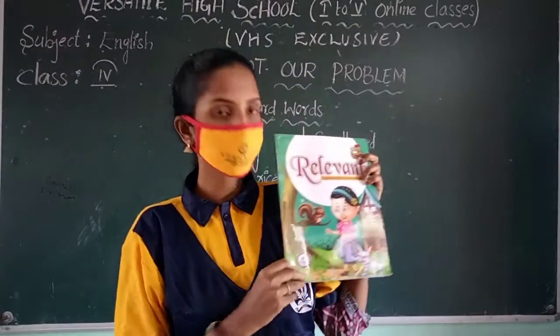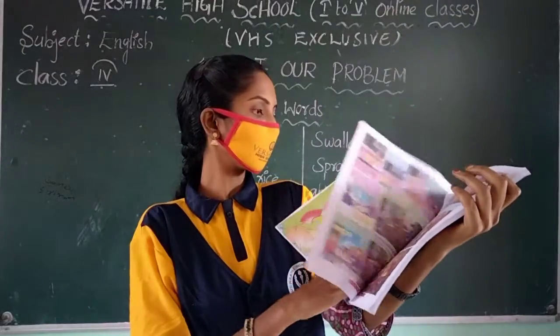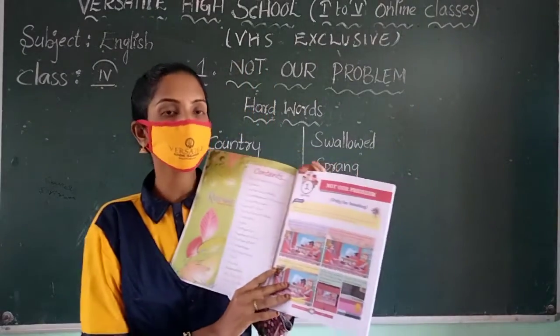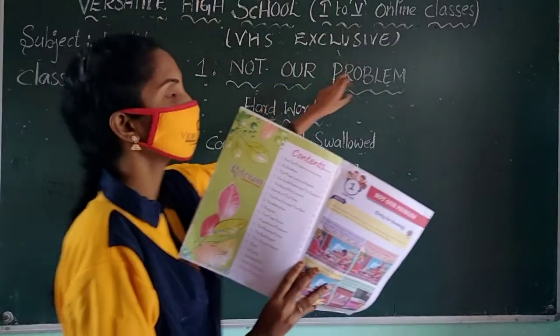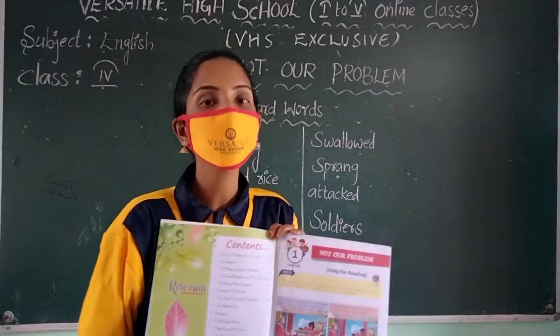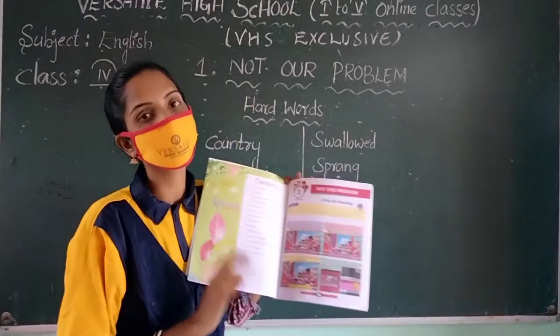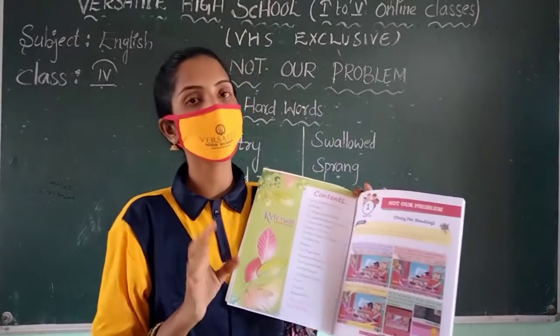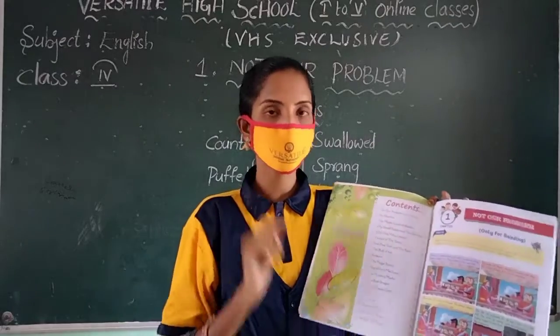Look at this. This is your English textbook, 4th standard. In this, the first chapter is given to you. What is our lesson name? Look at that. First chapter: Not Our Problem. It is given to you in reading. This is your lesson, the 4th standard first chapter.